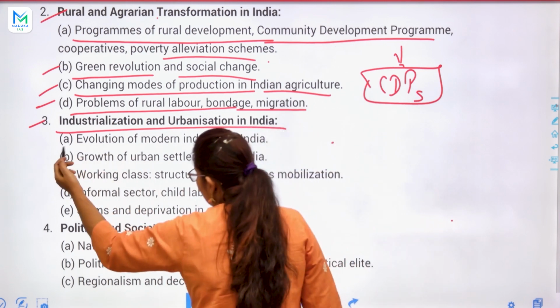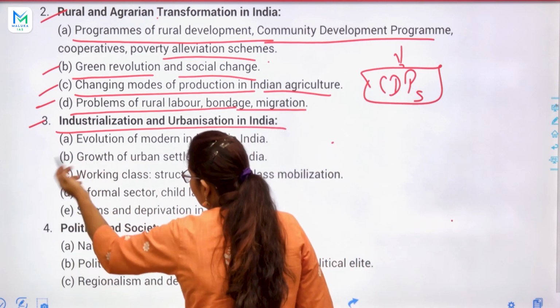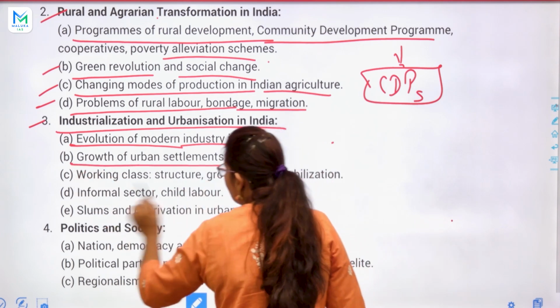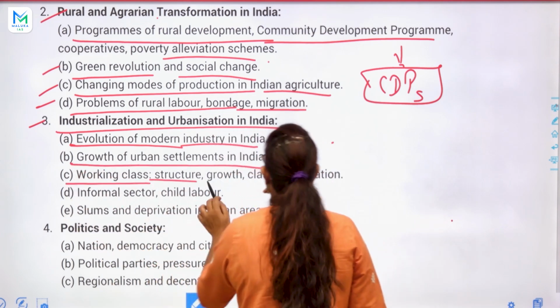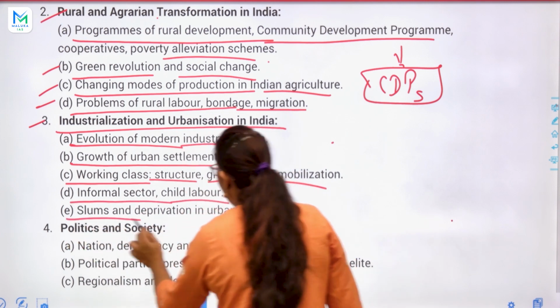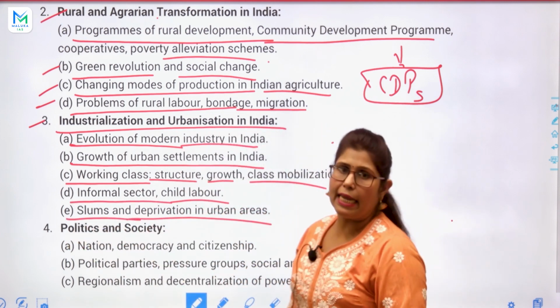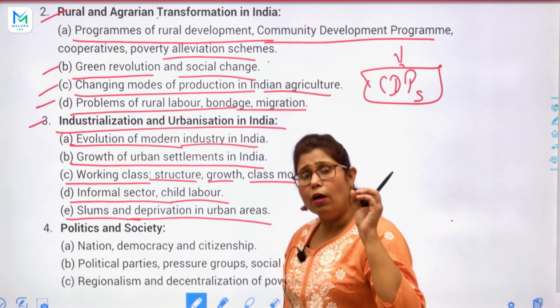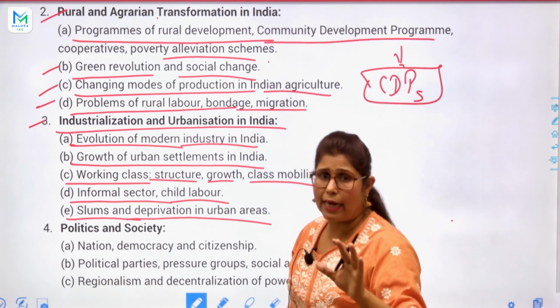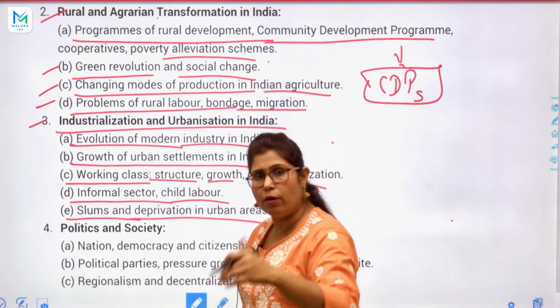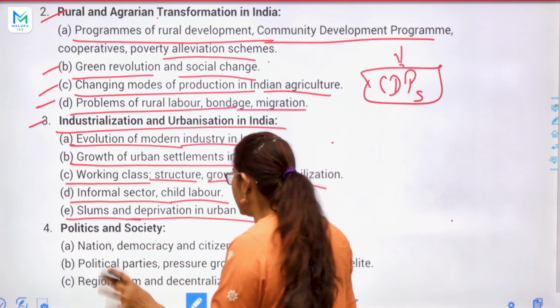So first, there are some topics in this topic. Evolution of modern industry in India, growth of urban settlements in India, working class structure, growth, class mobilization, informal sector, child labor, slums and deprivation in urban areas. So very important topic and very helpful in your GS1, that Indian society topic also. Okay, so one time we will discuss and that will be helpful in your first topic in the Indian society part.